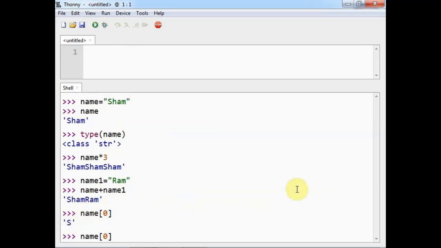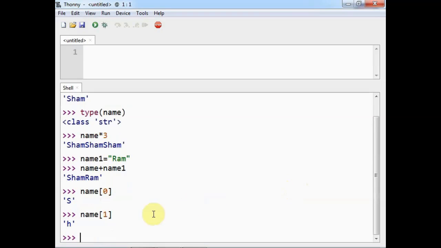If I say name of 1, then it will display H. Like this you can use the indexing. So this is called as the indexing. And the meaning of slicing is, instead of displaying the single character, you can display the range of characters.